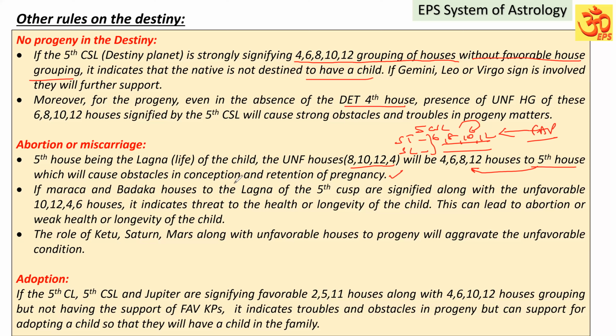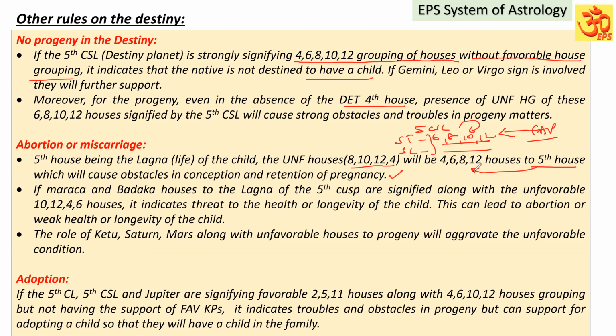They will cause obstacles and hurdles in the retention of the pregnancy, because the native can have some conception. It will support the conception. Sometimes it will not be strong enough to retain the pregnancy. It can immediately cause the miscarriage or abortion, because these houses are unfavorable.